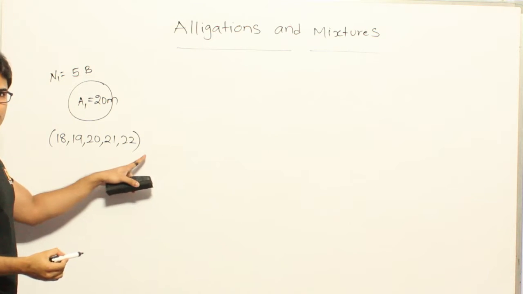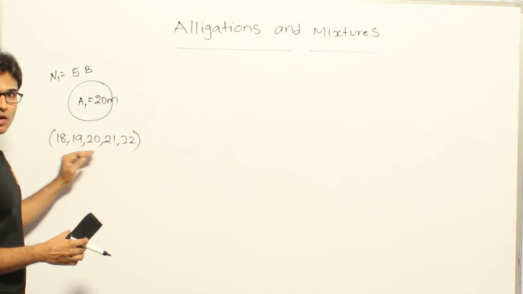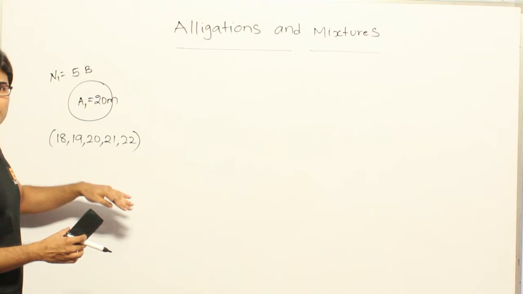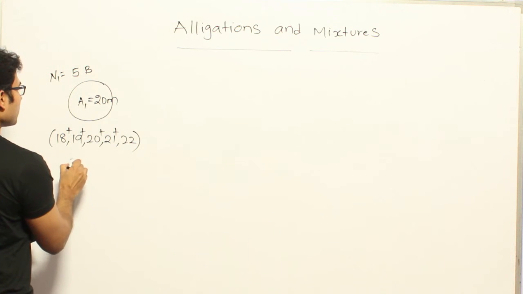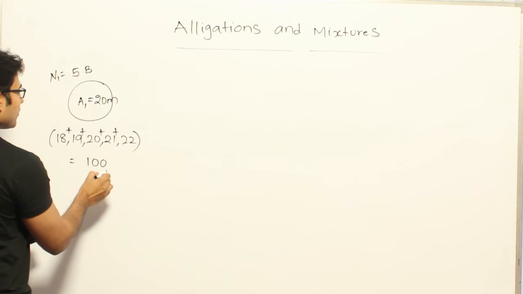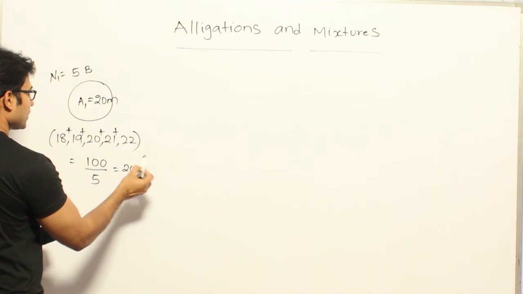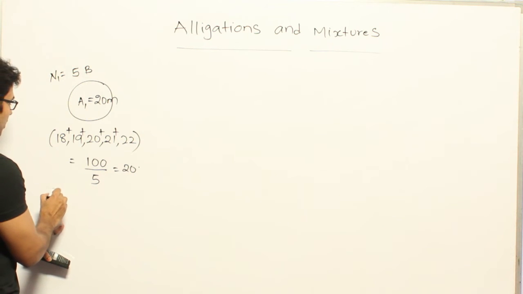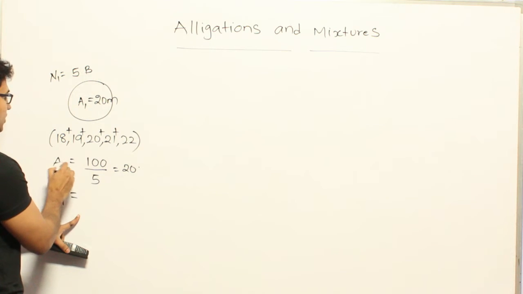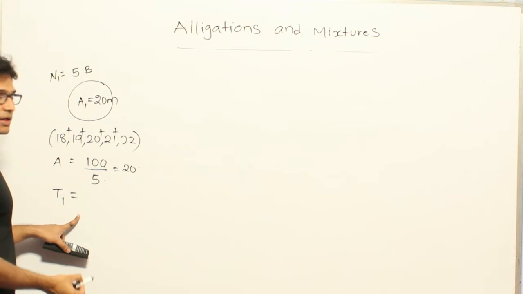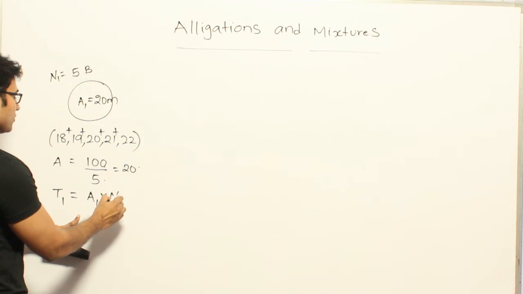Now how to find out the average? We know that average is nothing but sum by total number, right? So you have to add them all up and divide by the number of students. If you add them all up, you get 100, divided by the total number of students, which is 5, therefore you get 20. So if average is equal to total by number, then the total marks is equal to average into number.